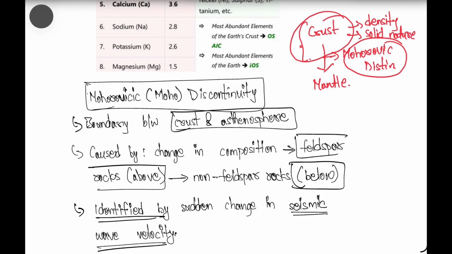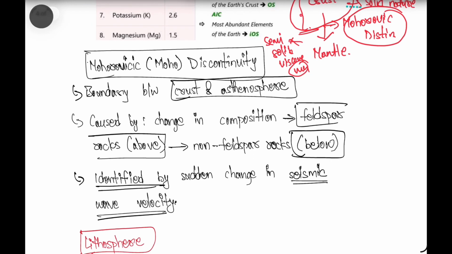When we travel and the mantle starts, the mantle is made up of semi-solid or viscous liquid, right? The boundary between the crust and the asthenosphere, which is the upper layer of the mantle, is the Mohorovicic discontinuity. It is a boundary between the crust and mantle.